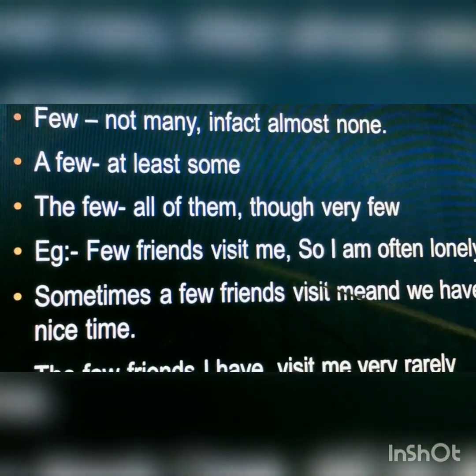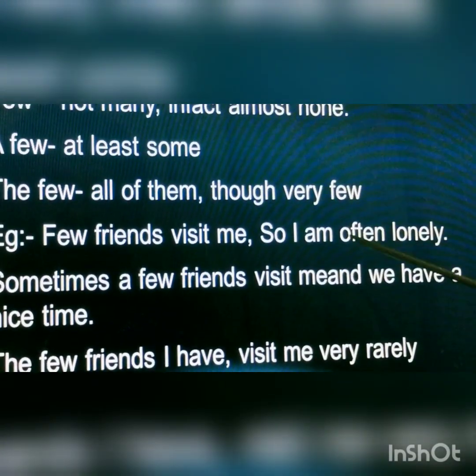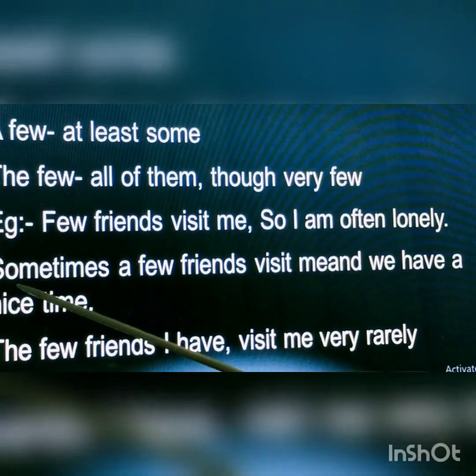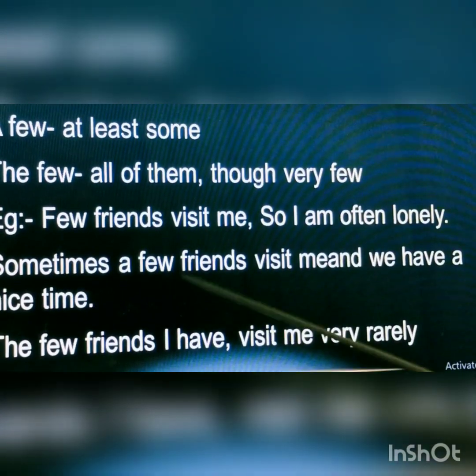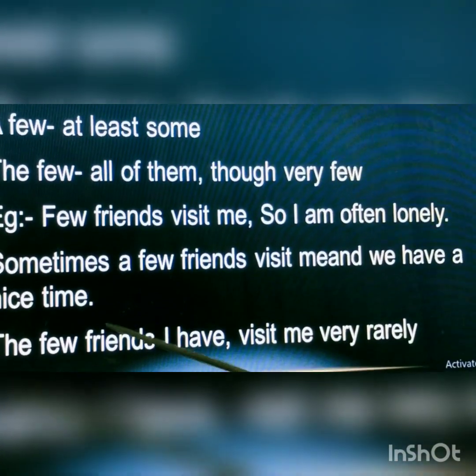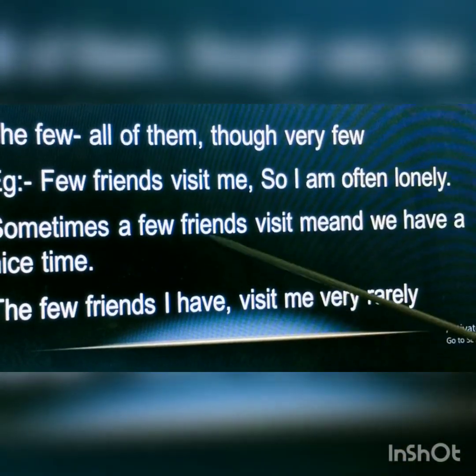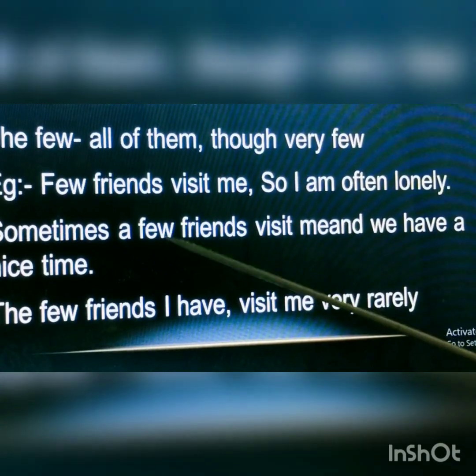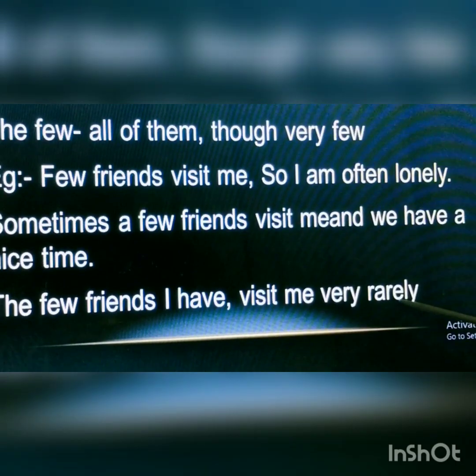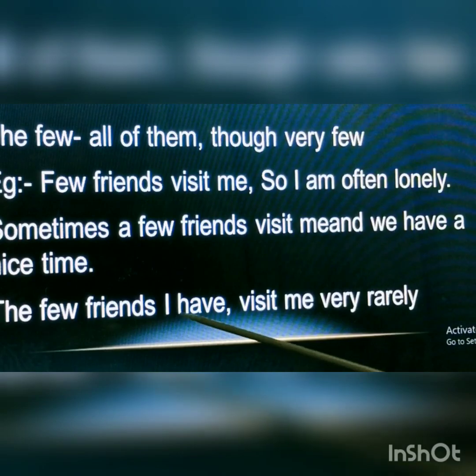Example, few friends visit me, so I am often lonely. Not many, almost none, none was there. Sometimes a few friends visit me and we have a nice time. A few friends, at least some. The few friends I have visit me very rarely. All of them, though very few.